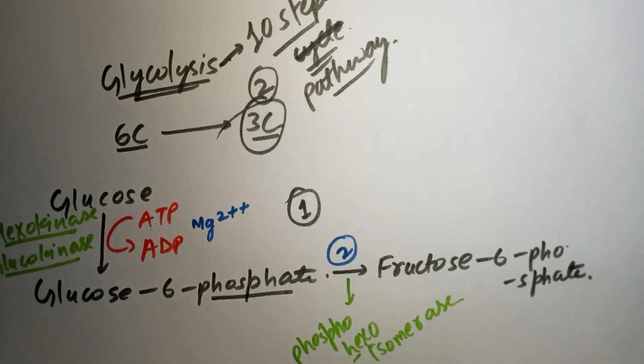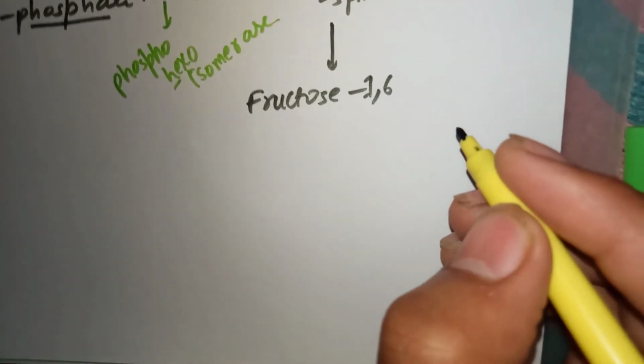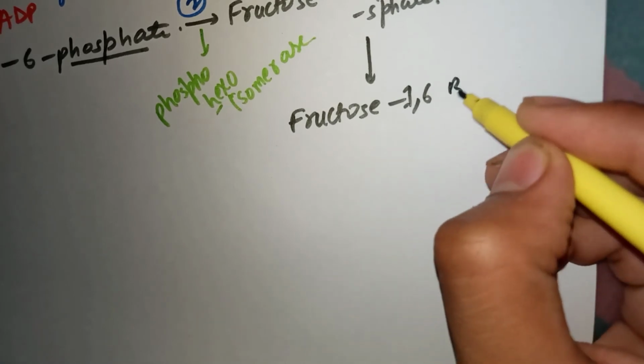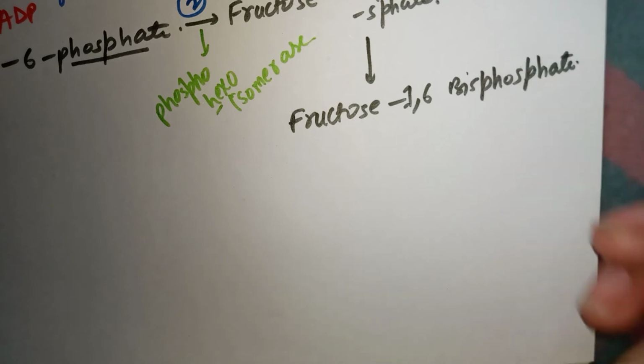All right. Then what is the third step? The third step is the conversion of fructose 6 phosphate into fructose 1,6 bisphosphate. How does this happen?